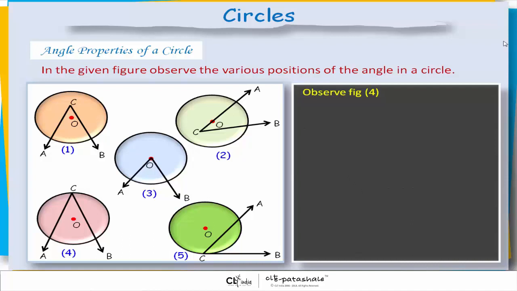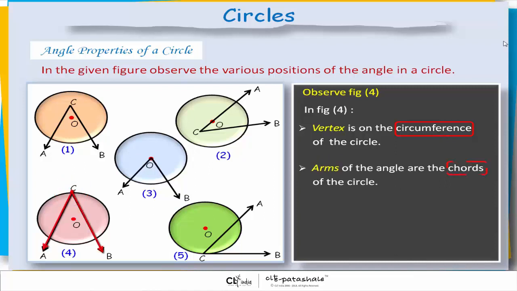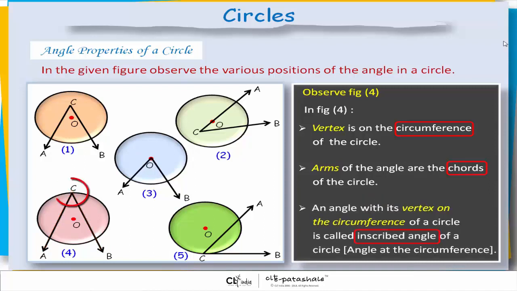Observe figure 4. In figure 4, the vertex is on the circumference of the circle. Arms of the angle are the chords of the circle. An angle with its vertex on the circumference of a circle is called an inscribed angle of a circle. Angle at the circumference.